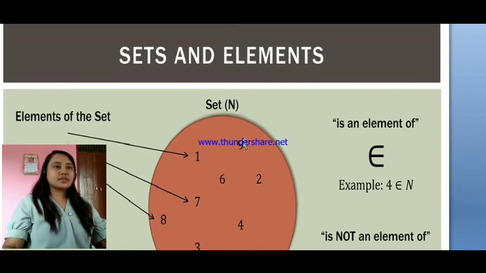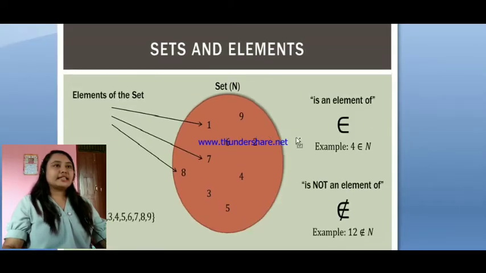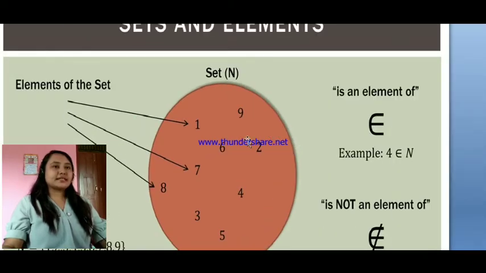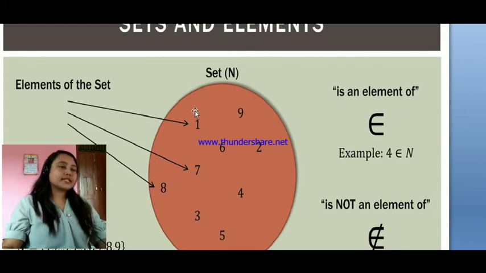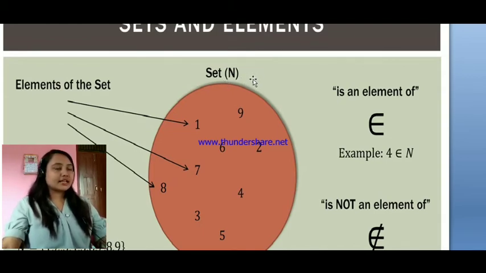Now here I present you a very clear example of set and the elements. This whole thing we call a Venn diagram. Okay, this circular part we call a Venn diagram. And in a Venn diagram we represent the set and the elements of the set. Suppose set N is there. In this, set N means the set of natural numbers. We can understand it like that also.